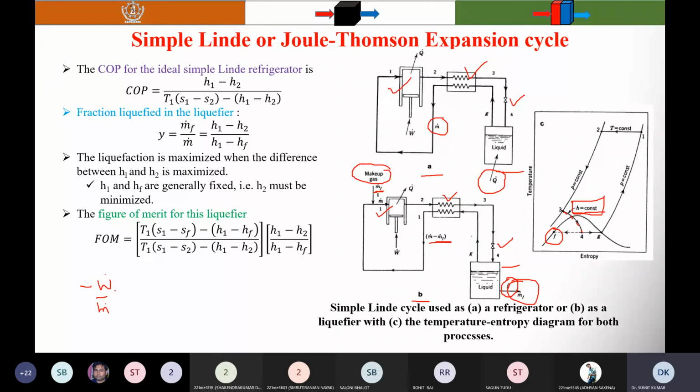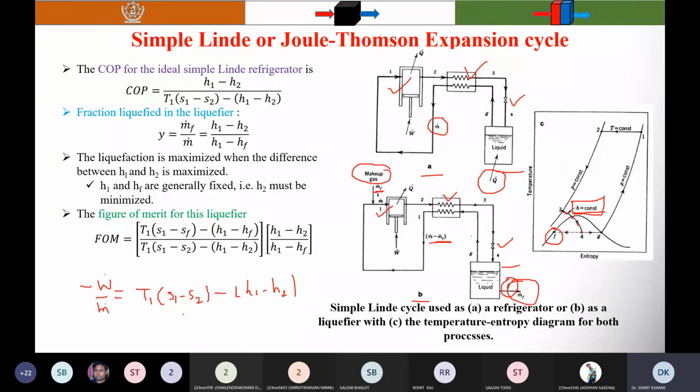So minus W by M is equal to T1 into (S1 minus S2) minus the enthalpy difference, (H1 minus H2). So this is the work input.